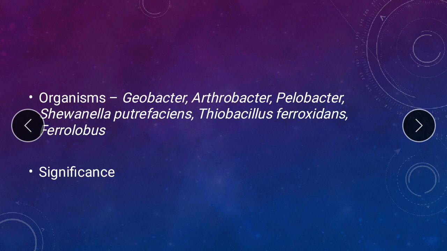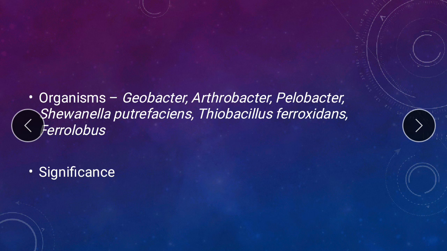These are some of the common organisms which carry out the manganese reduction. Now, coming to the significance, manganese is found in the drinking water systems because of reduction of the manganese oxides by microorganisms. So organisms will reduce the manganese oxides which are present, converting them into a soluble form, that is the manganese form, which is found in the drinking water.